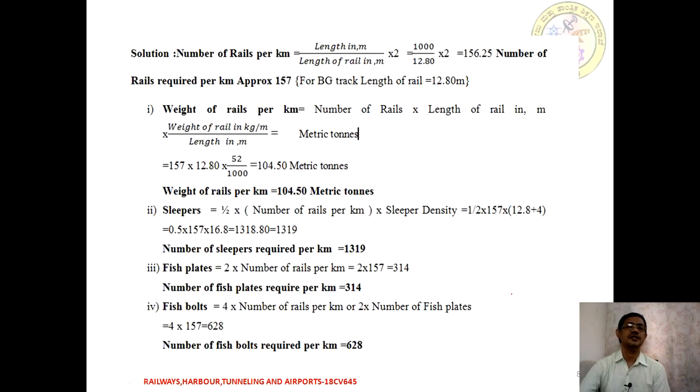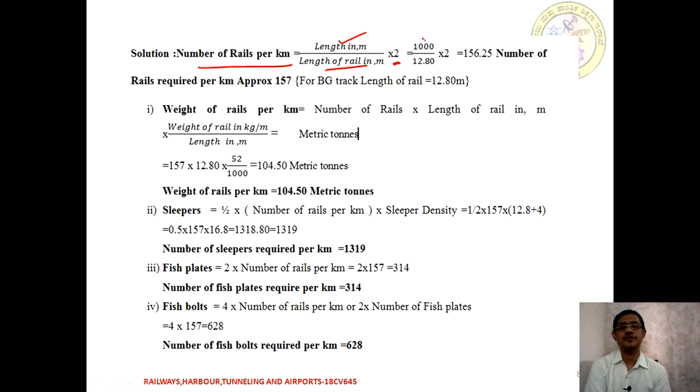According to the quantity calculation, first we need to find out how many rails are required per kilometer. To do that, take the total length of track to be laid divided by the length of the rail taken for the construction, multiplied by 2, since on either side we are going to have 2 rails.